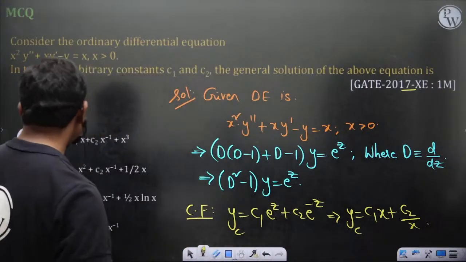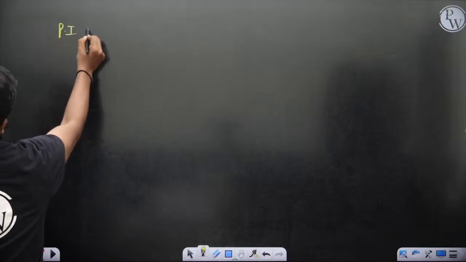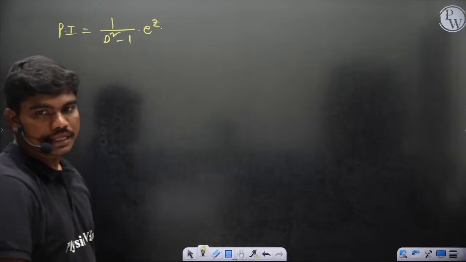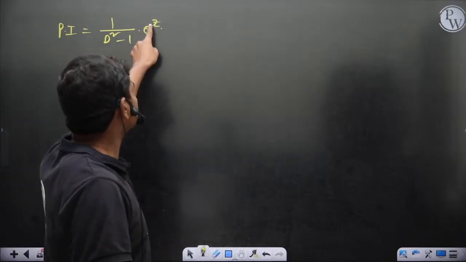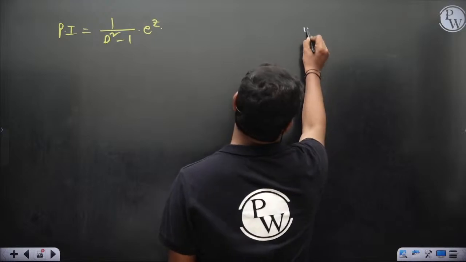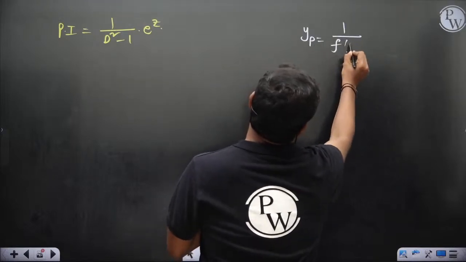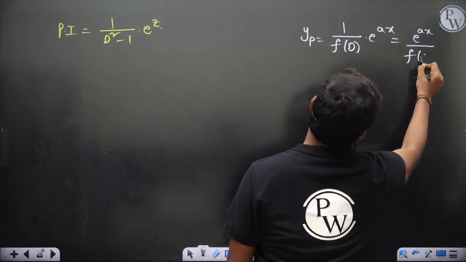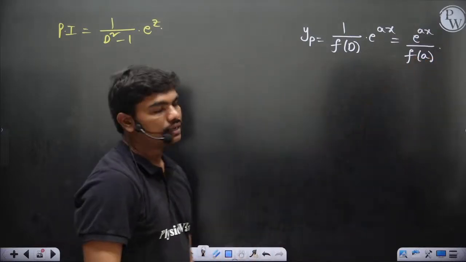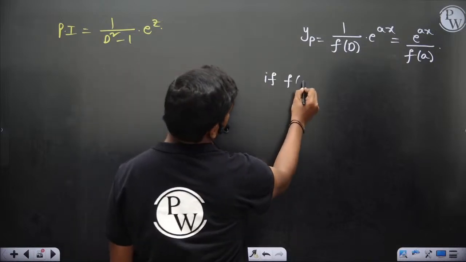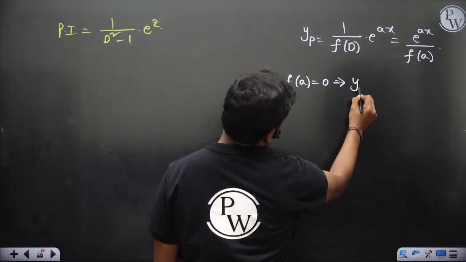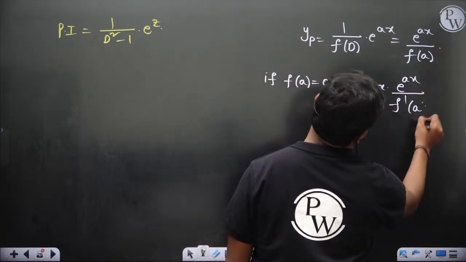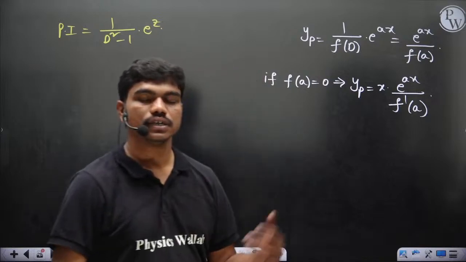So how to calculate the particular integral? PI is 1 by D square minus 1 operating on e power z. Normally, if you have e power ax operated by 1 by f of D, this is nothing but e power ax by f of a, provided this denominator is non-zero. If f of a becomes 0, then yp is nothing but x into e power ax by f dash of a. This is how you calculate the particular integrals for exponential functions.